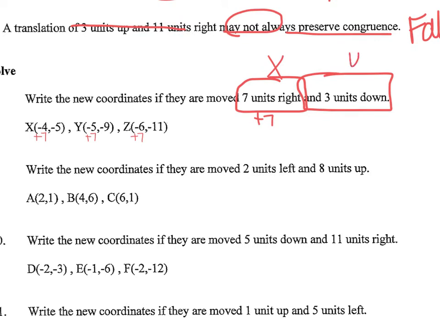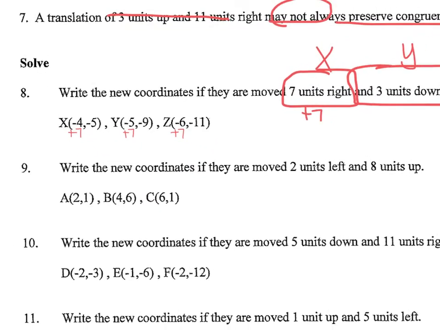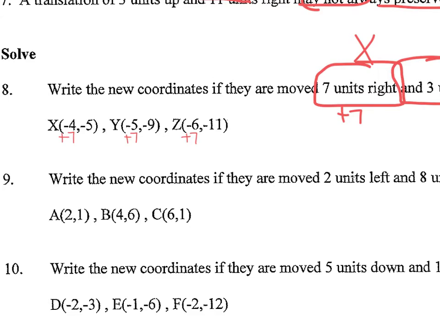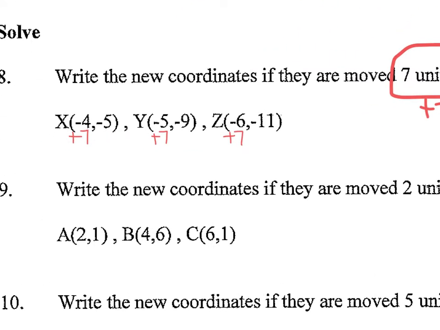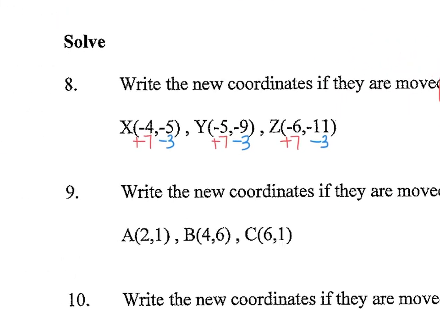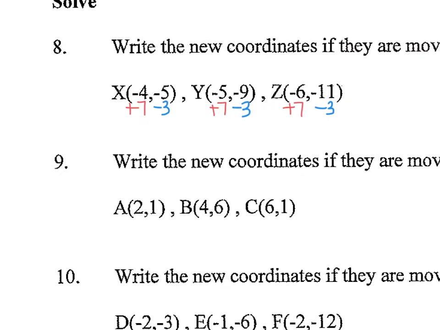Then on the 3 units down, if we go up or down, that's talking about the y-axis. And if we go down, that means that's all of your negative numbers. So on that one, I'm going to switch colors. That would be subtracting from all of the y values. So minus 3, minus 3, minus 3. And then you're just solving it. So negative 4 plus 7. Negative 4 plus 7 is 3.